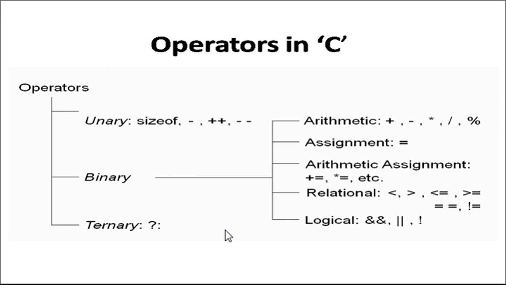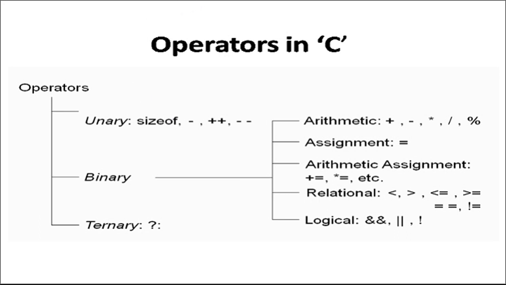Now, in addition to these three terms, there is one more term called arity. Arity of the operator is nothing but the number of operands taken by that operator. For example, the arity of plus plus is 1, which is a unary operator. The arity for binary addition is 2 because binary addition requires 2 operands, whereas the arity for a ternary operator is 3.